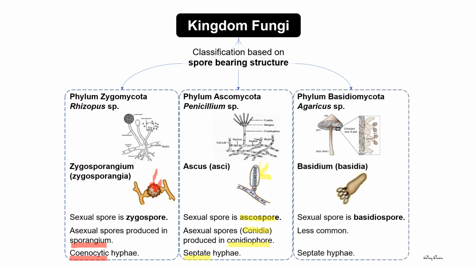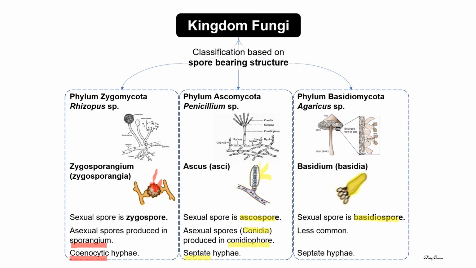The last phylum is phylum Basidiomycota, which has the example Agaricus species. They have the sexual spore called basidiospore formed in the basidium, plural basidia.